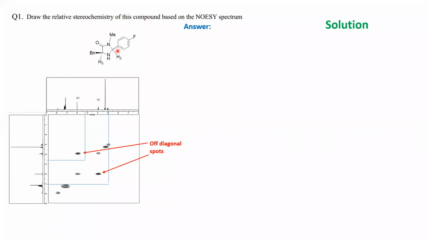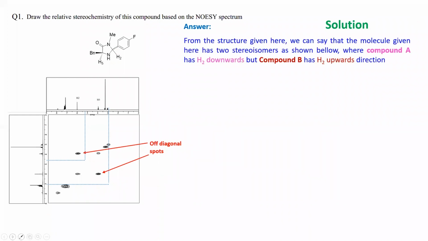Now based on this NOESY spectrum, you have to find out what your actual structure should be. If you look at the answer, the hydrogen 2 at this center can be up or down, and that's why you can have 2 structures.